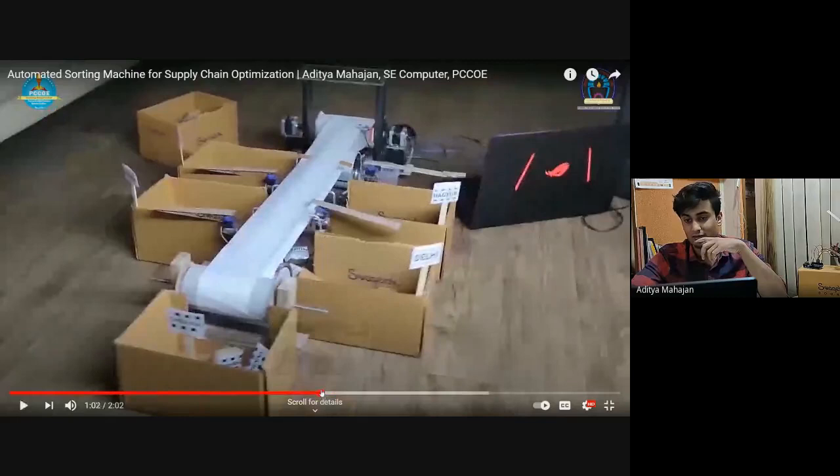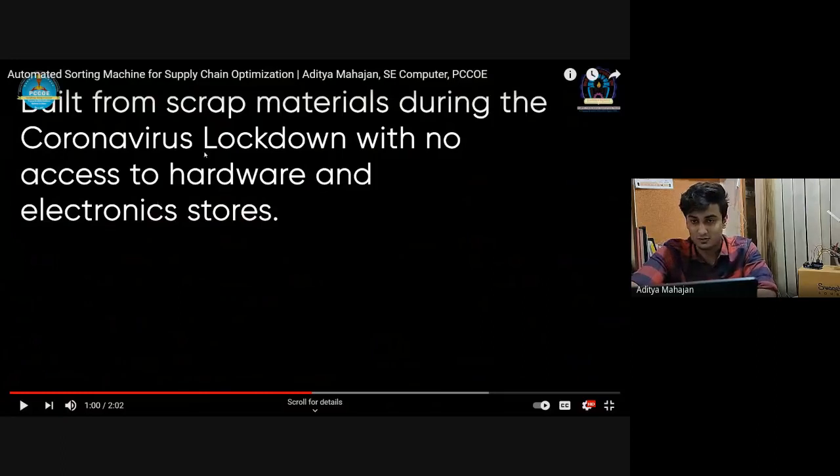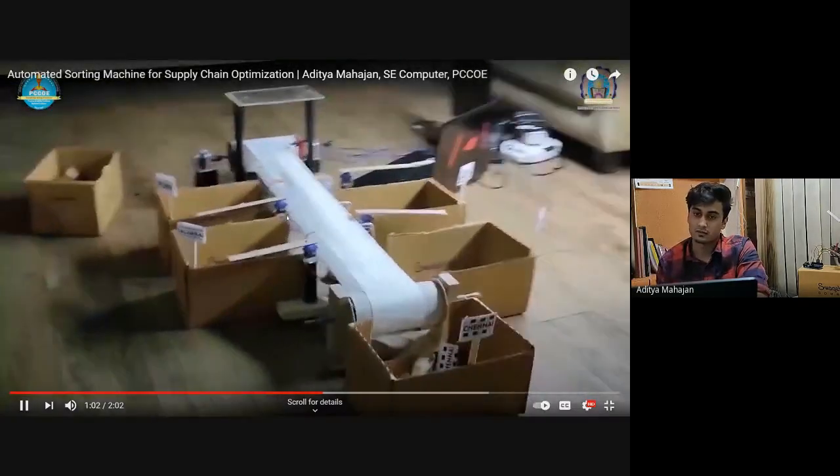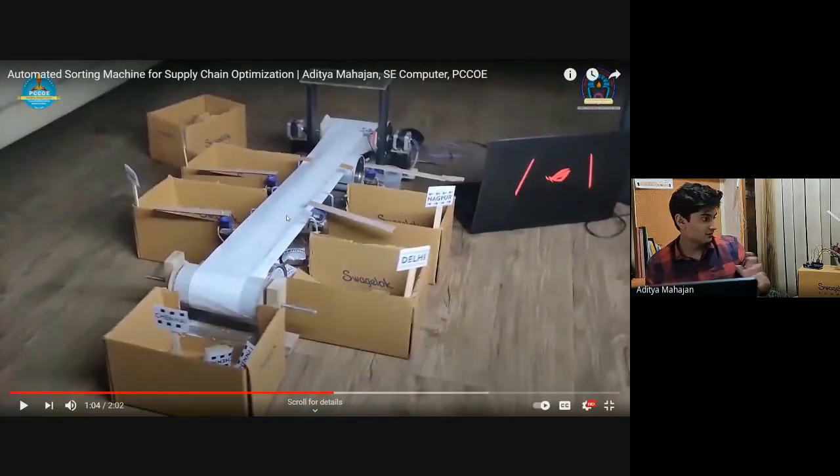Guys, please excuse the bad quality of materials because there were literally no hardware shops open at that time. I couldn't even get a sellotape or Fevicol for that matter, because of the strict lockdown. So I just built it using whatever scrap I had lying around in my house. I always have 5 or 6 Arduinos lying around, so that wasn't a problem. But as you can see, it's a very jugaadu setup.